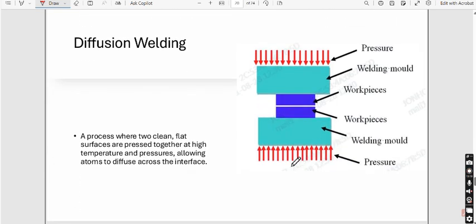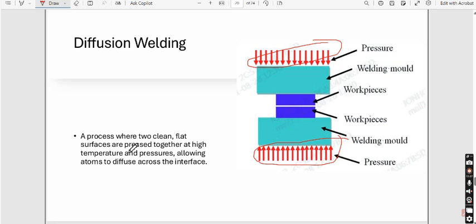Then there is another type of solid state welding that is known as diffusion welding. So in case of diffusion welding, suppose here we have a workpiece and above this we are putting a welding mold. And above the welding mold we are applying some uniform pressure, and because of this uniform pressure at a certain temperature the workpiece gets fused together.